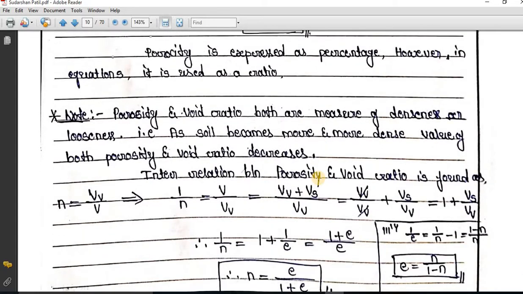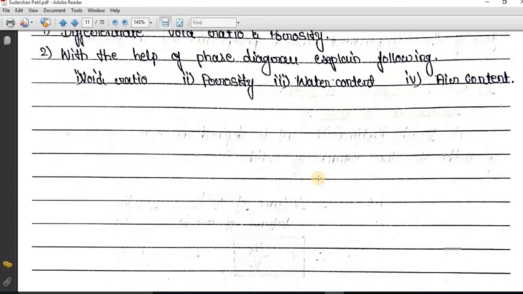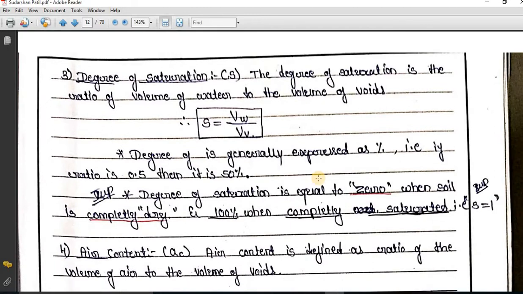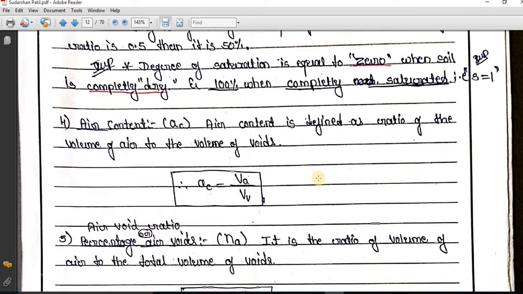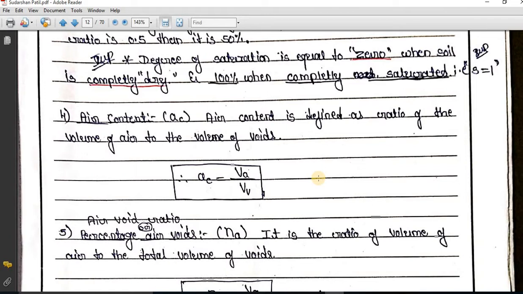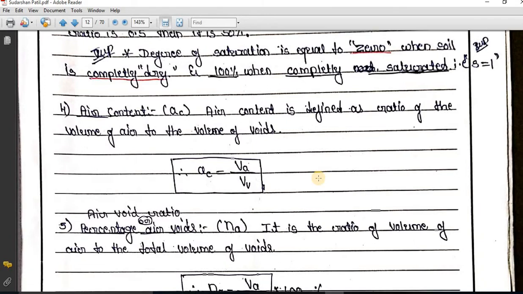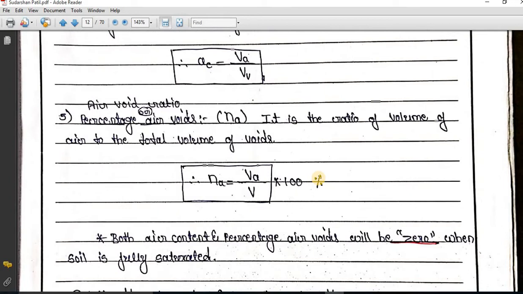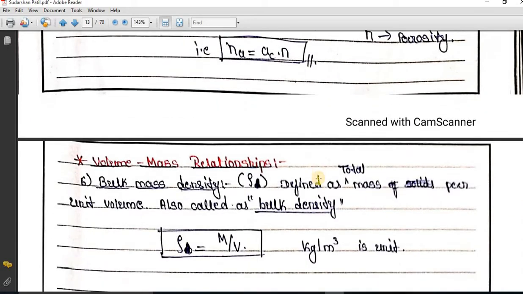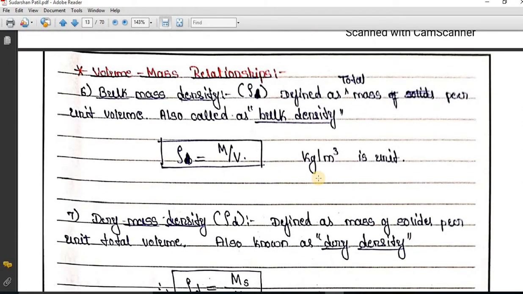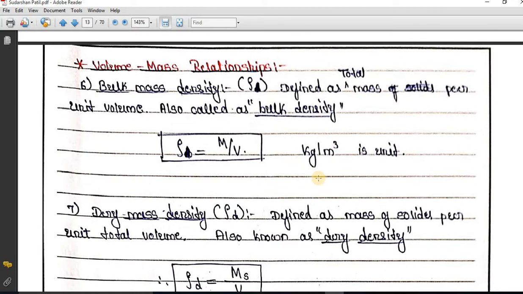After that, we studied the degree of saturation, that is S is equal to volume of water divided by volume of voids, so VW divided by VV. Then we studied air content, that is VA divided by VV, denoted by AC. After that, percentage air voids, na is equal to VA divided by V, expressed in percentage. I am just repeating what we studied in the previous session to refresh your knowledge.